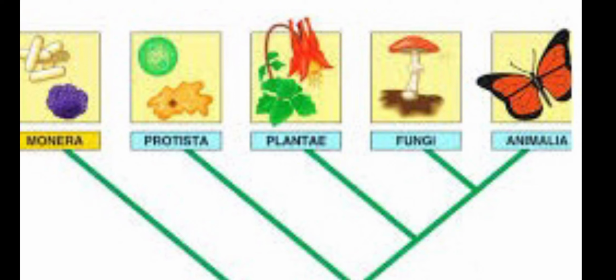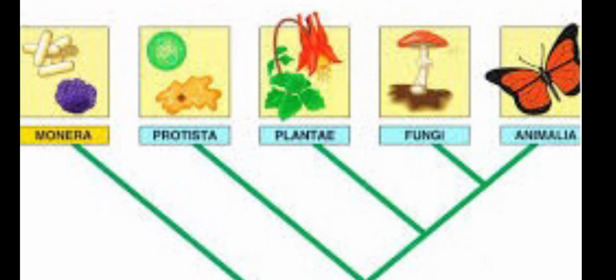Now Protista. Protista are eukaryotic organisms. Monera are prokaryotic organisms, Protista are eukaryotic organisms, and they have a single cell, and some are in groups of cells also. An example for that is diatoms. Diatoms are unicellular algae.